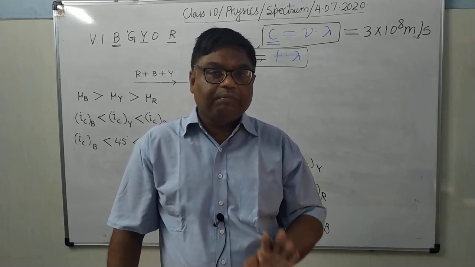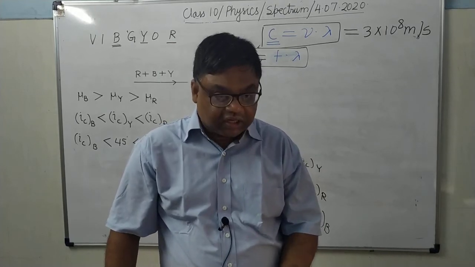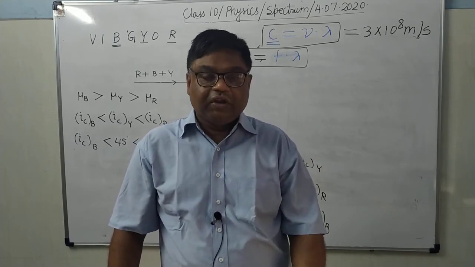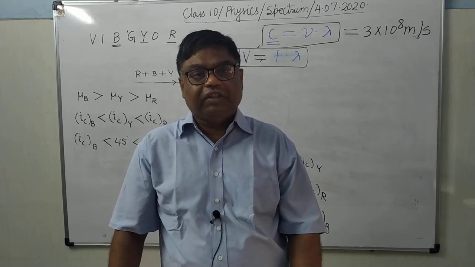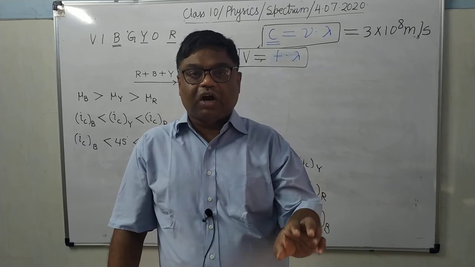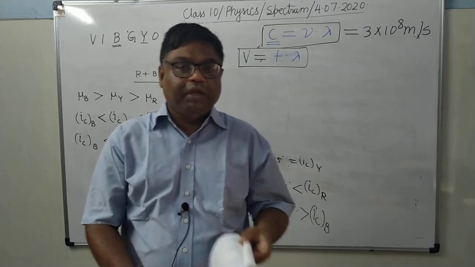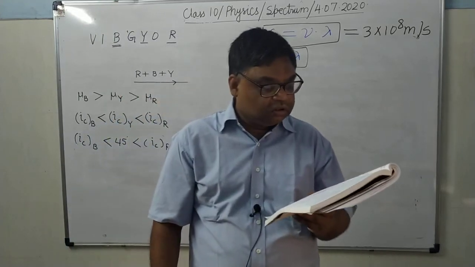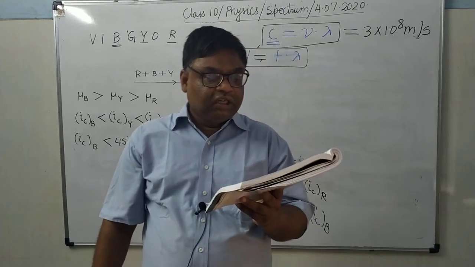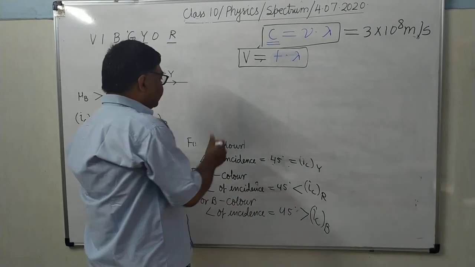So when we talk about some other medium other than air, then on increasing the lambda there will be no change in its frequency. And one more thing, frequency is something which is related with the source. So whether the light is moving in air or in water or in glass or in any medium, its frequency will remain the same. Now the question: how does the speed of light in glass change on increasing the wavelength?